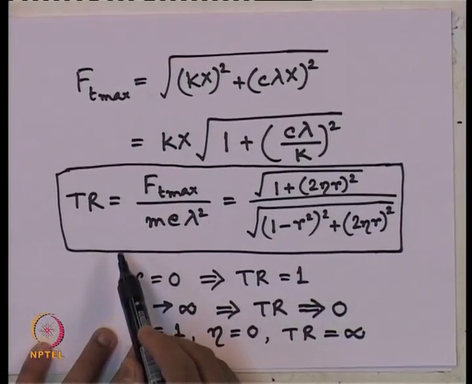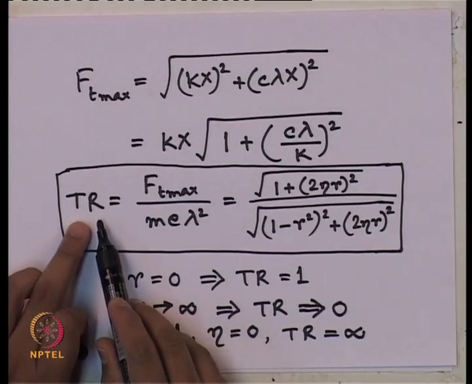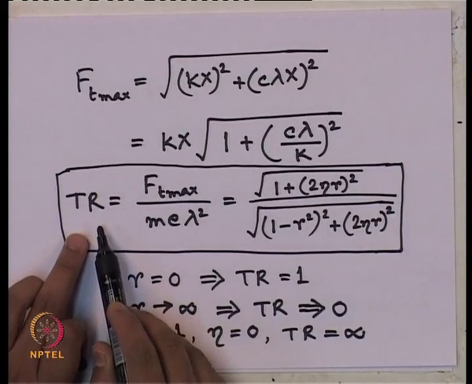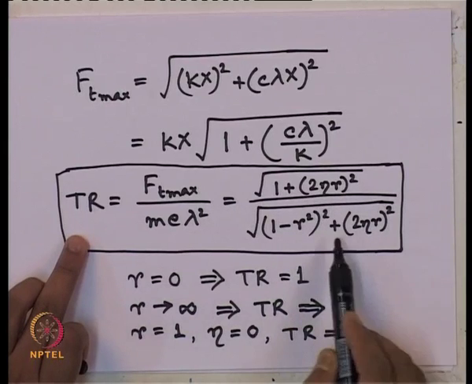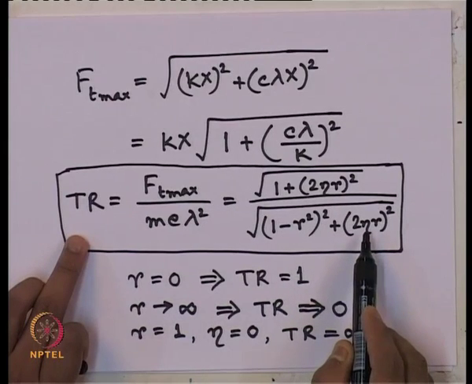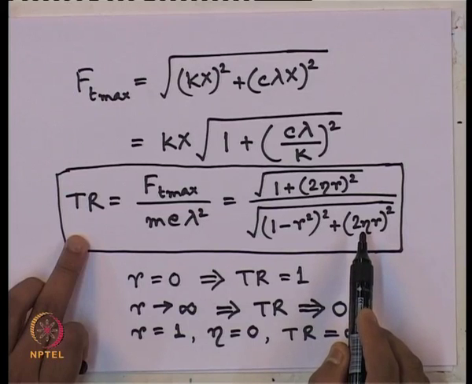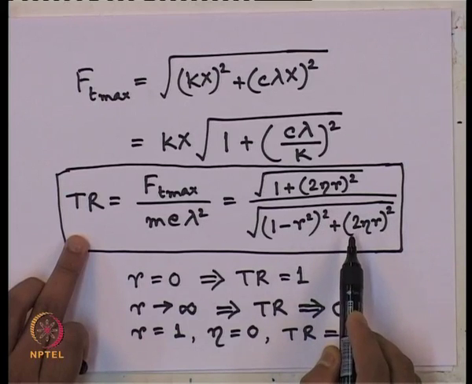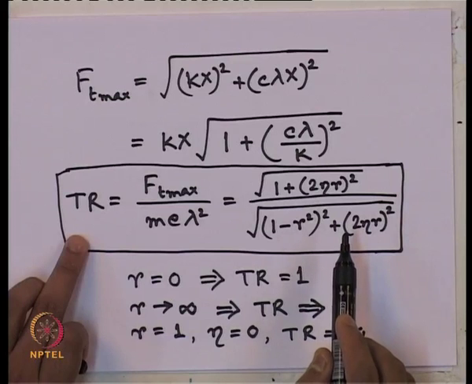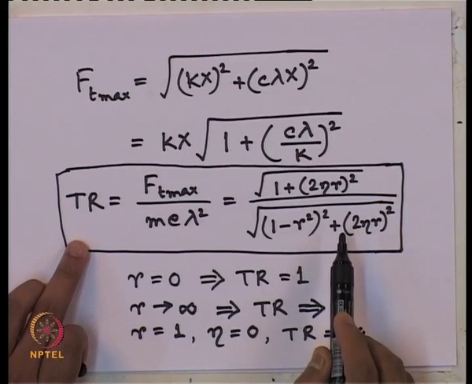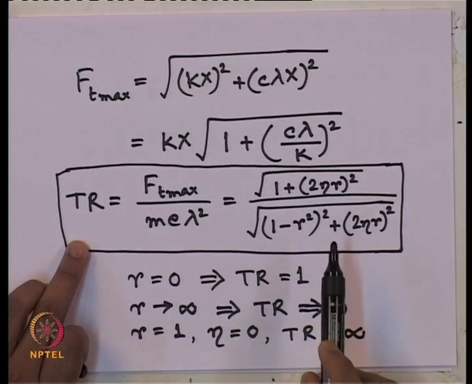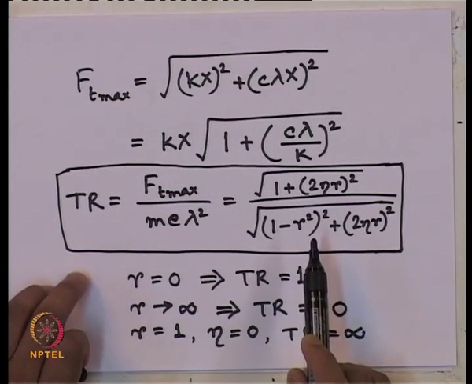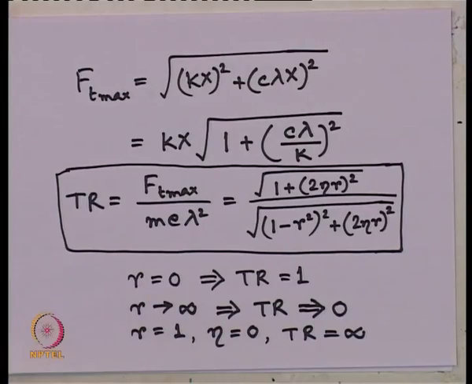Let us look at this sheet. We will put transmissibility ratio TR equals 1 here, equate it to 1, then you simplify it, it will give you two values of R, because it is a second order equation. So, you will get two roots of R. One value will be R equals 0, which we have already seen, and the other value will be a non-zero value of R. That value you need to find out.